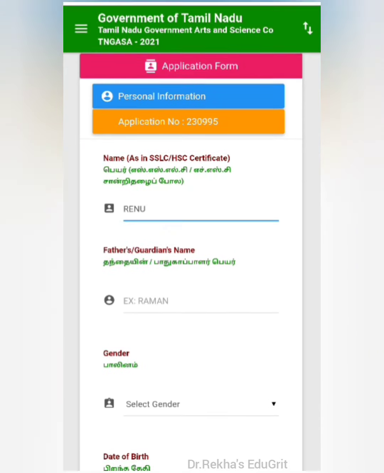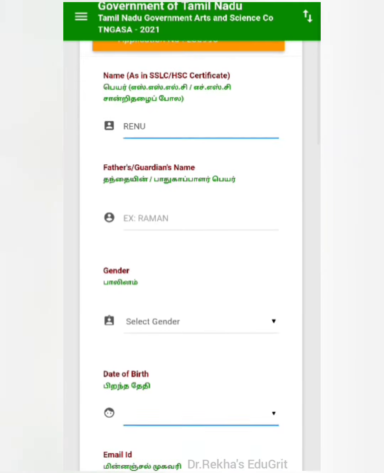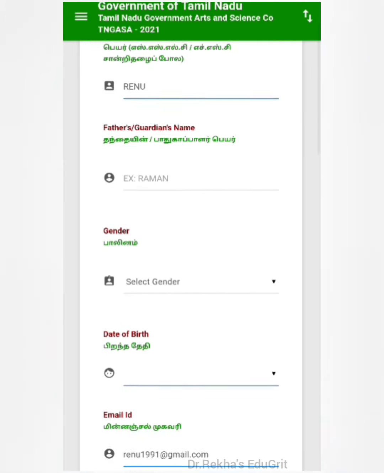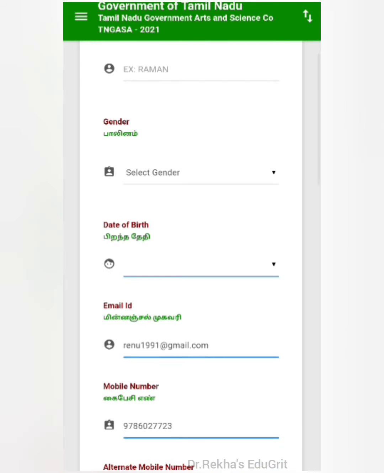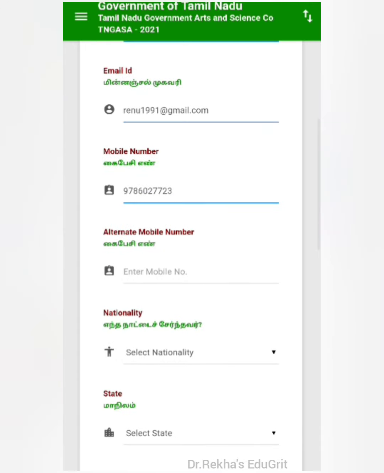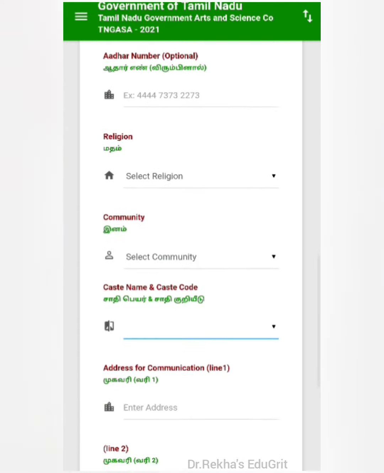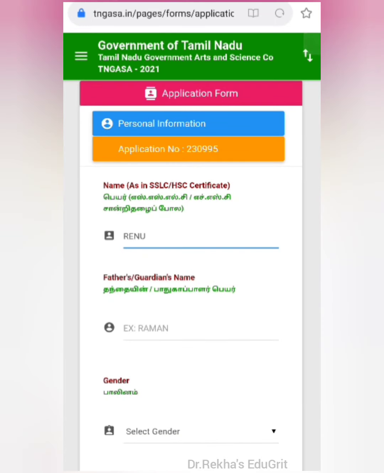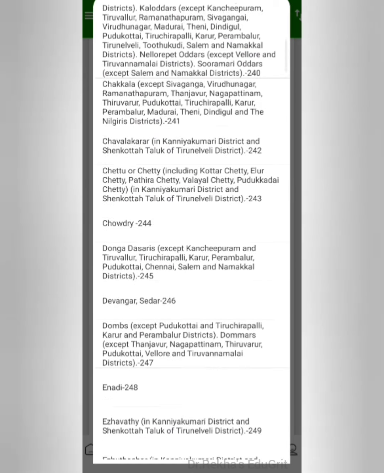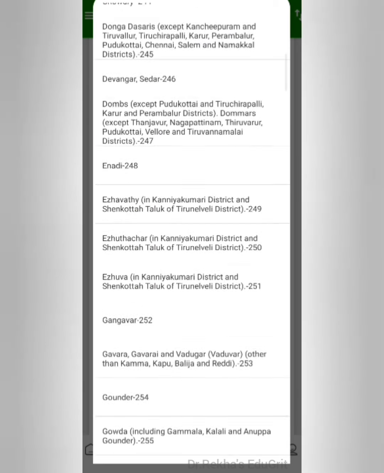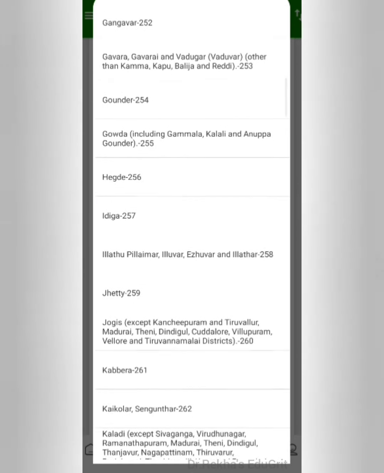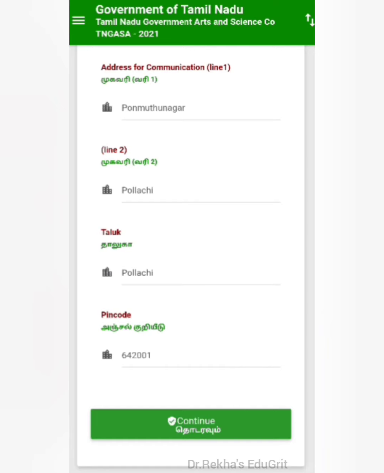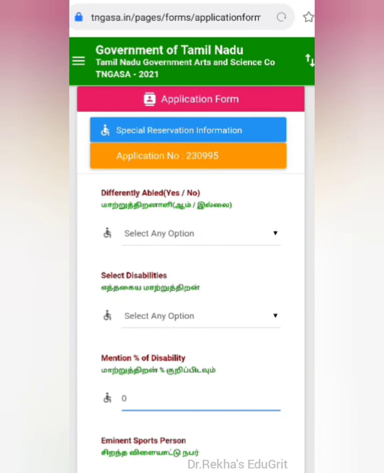Here you have to give your personal information: your name, father's name, gender, date of birth, your mobile number, nationality, religion, then your Aadhaar number, state, district and PIN code. You can select the state, district, religion and community by clicking the arrow mark. After giving all details, you have to click continue.